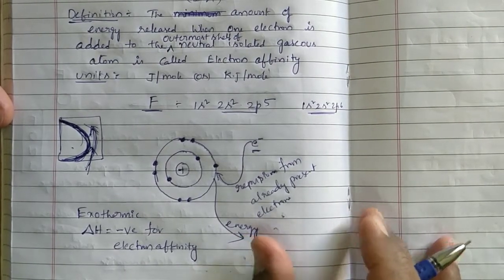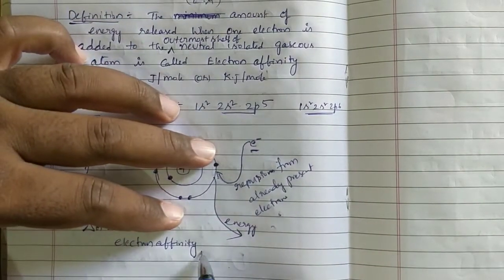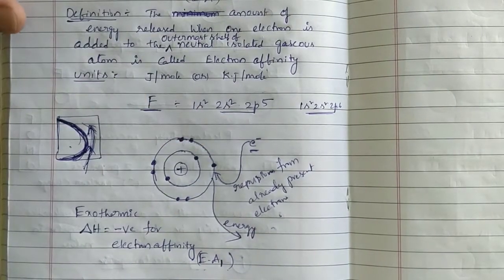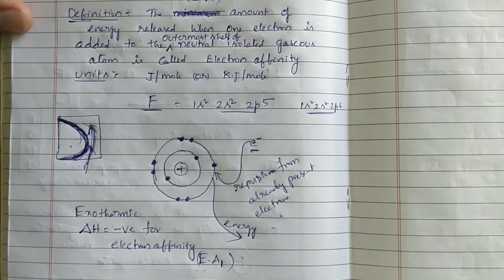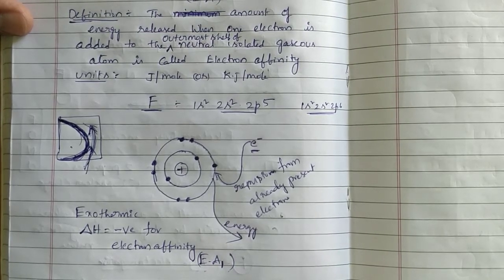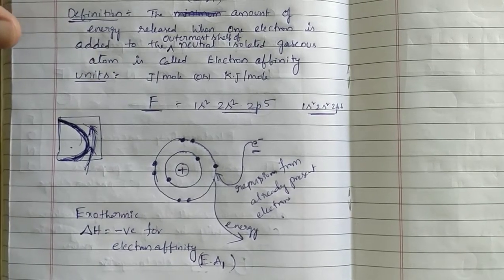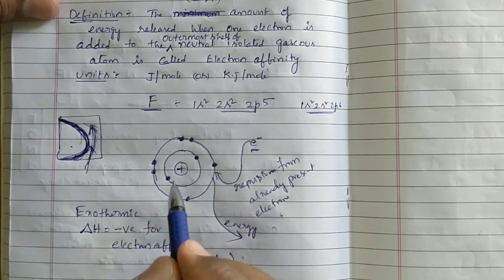But this is called EA1 only. Electron affinity 2 and electron affinity 3 are also there. Those are important; we will see that. Before that, first we are giving the electron into the neutral isolated atom.